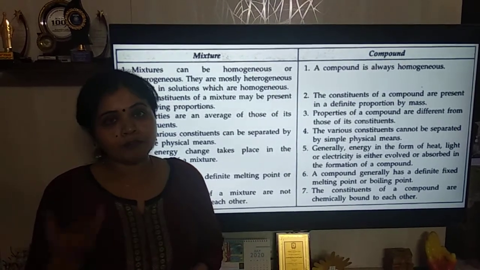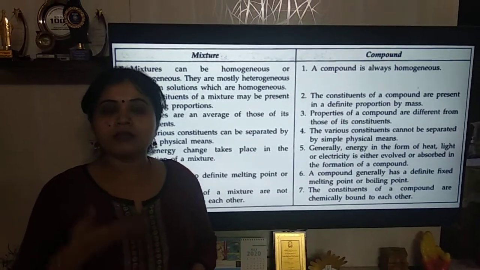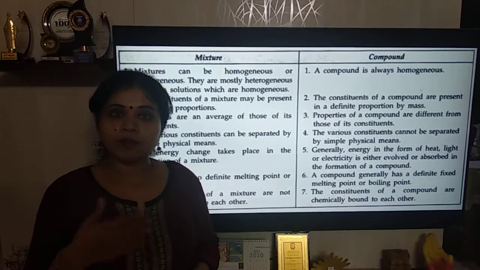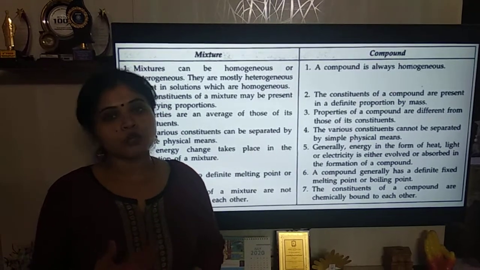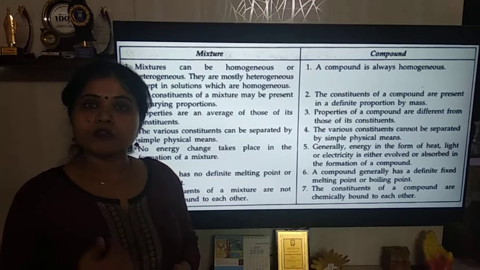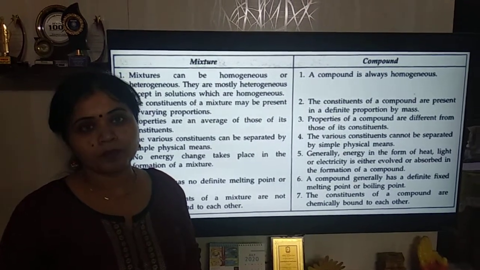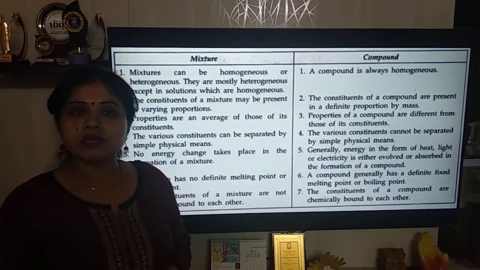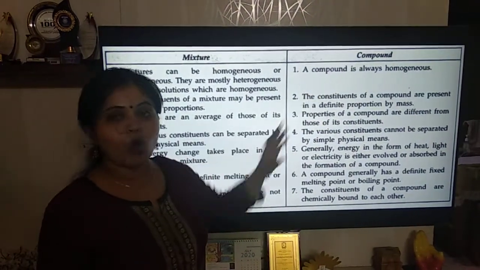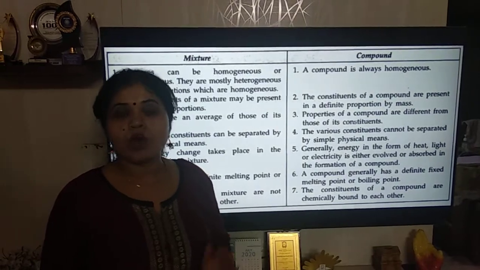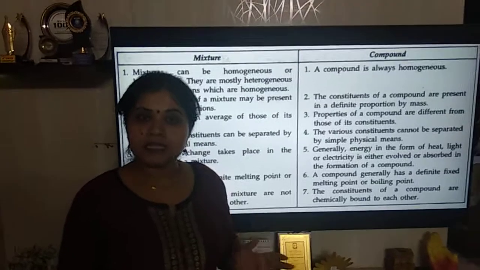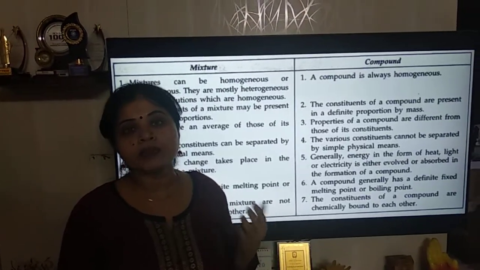But if I find that as I am drinking the sugar solution, first it is not sweet, but by the time I finish the solution it is getting sweeter, that will indicate that the concentration of sugar at the bottom was more, right? So this is a heterogeneous solution. A compound, on the other hand, is always homogeneous. Homogeneous means that the constituent particles present inside it will be uniformly distributed.